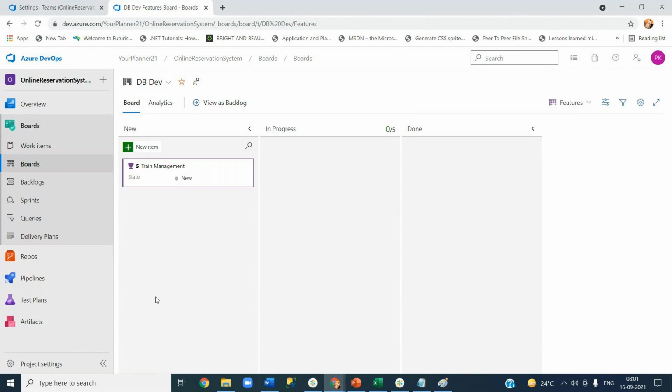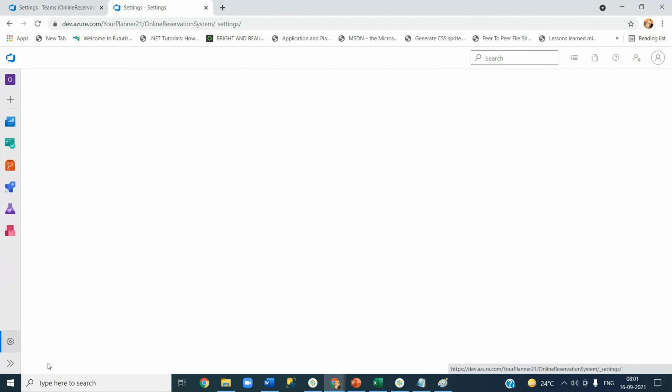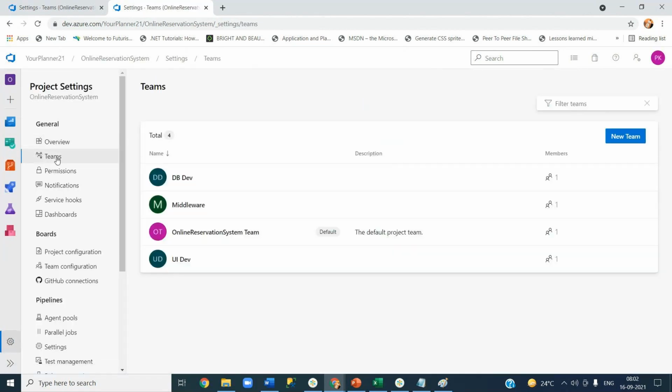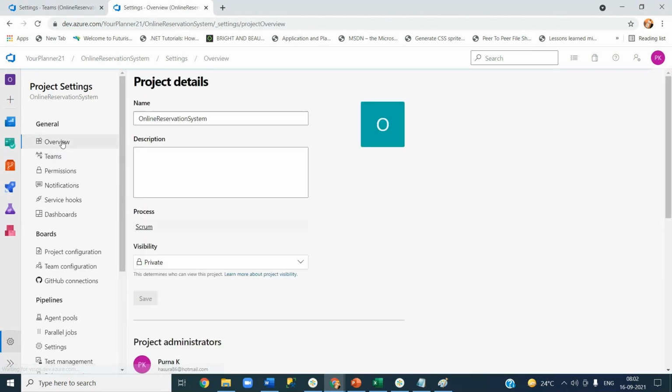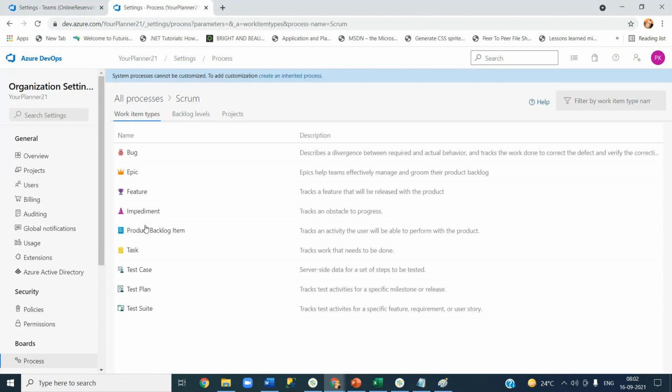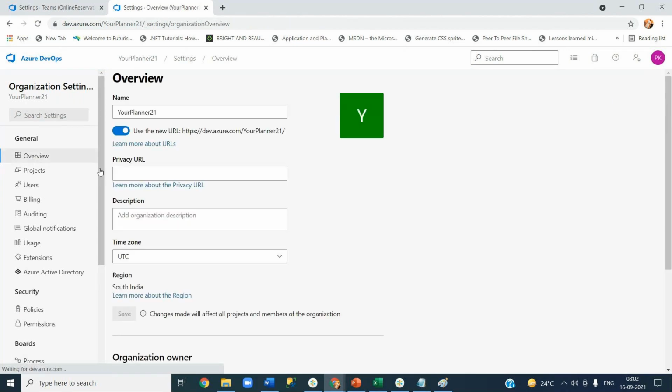Can you go to project settings once? I'm going there. I have something like Scrum. Can we click on that and change it? Which one? Not here. On the Audio tab, we have a process for Scrum. Can we change it here? No, that's what I'm saying. You cannot change it. There is no possibility. It is read only. So when we create it, we need to choose the correct one.